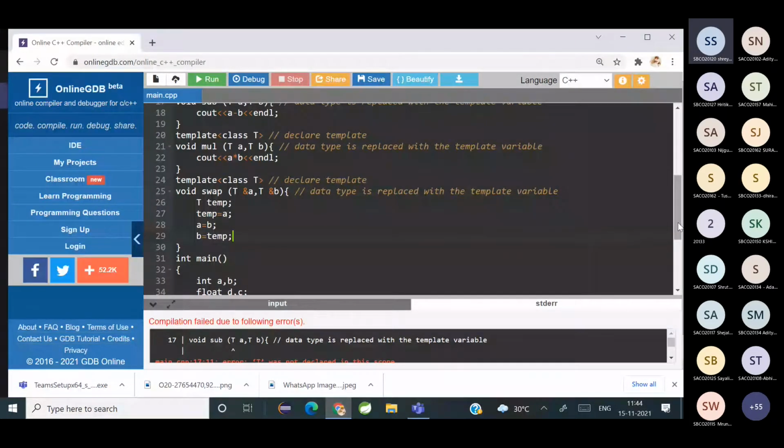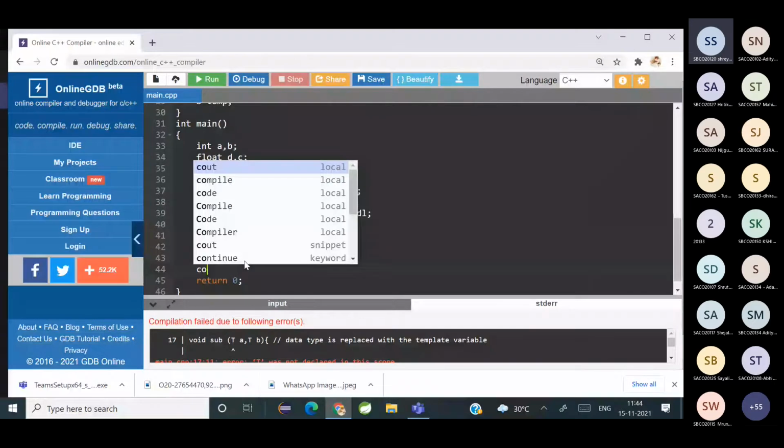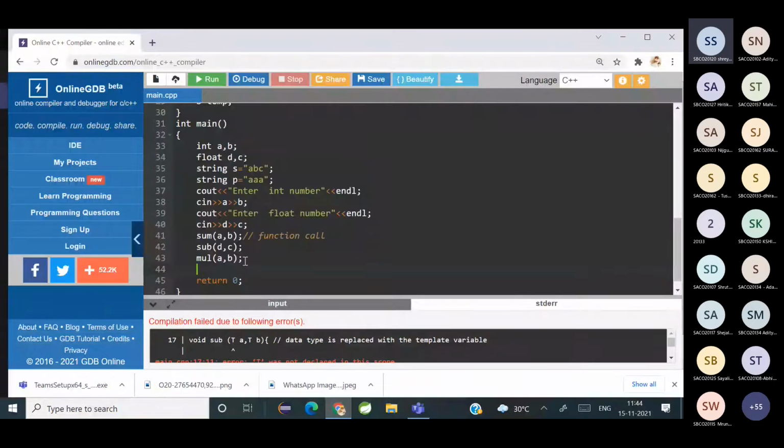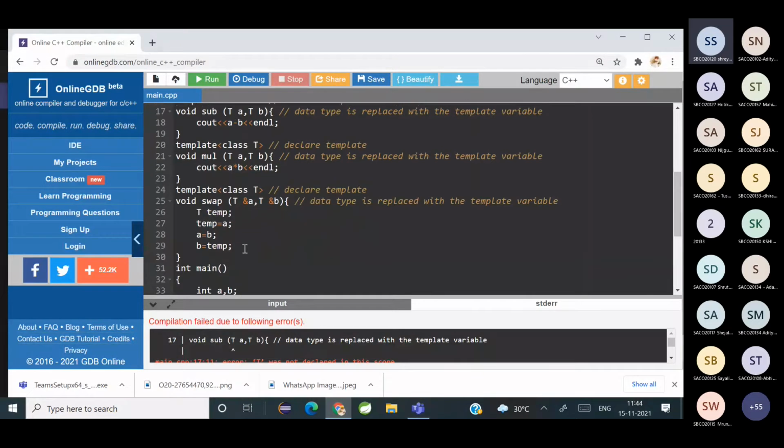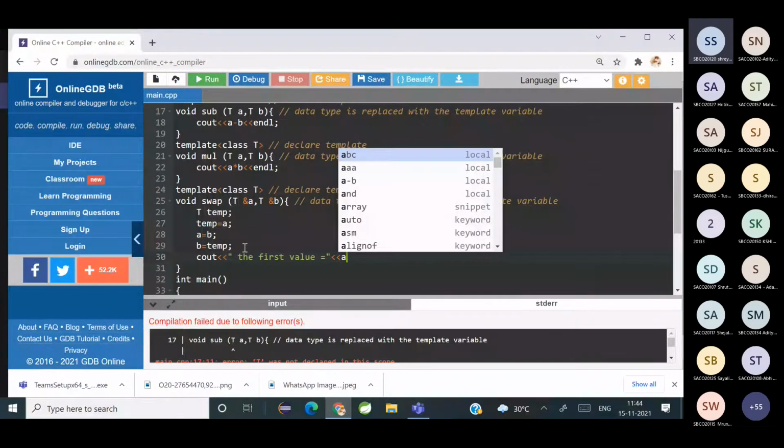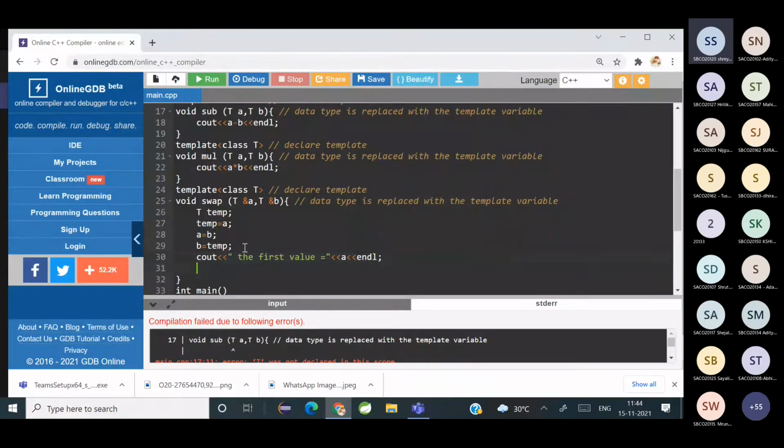And here I have to print also, right? So, A, right?